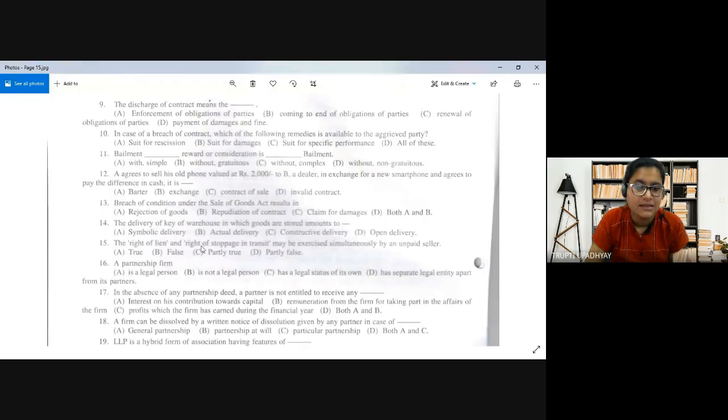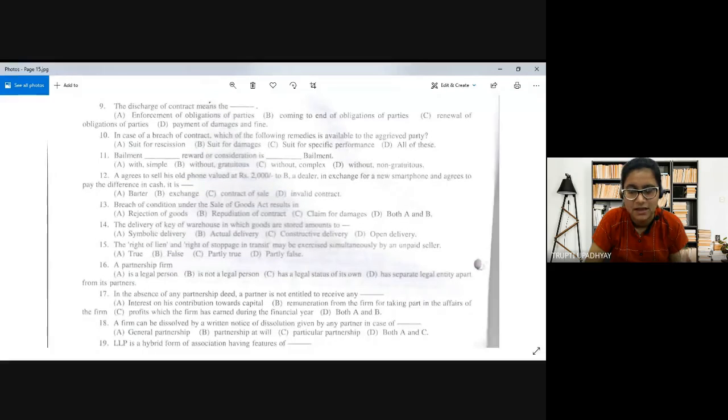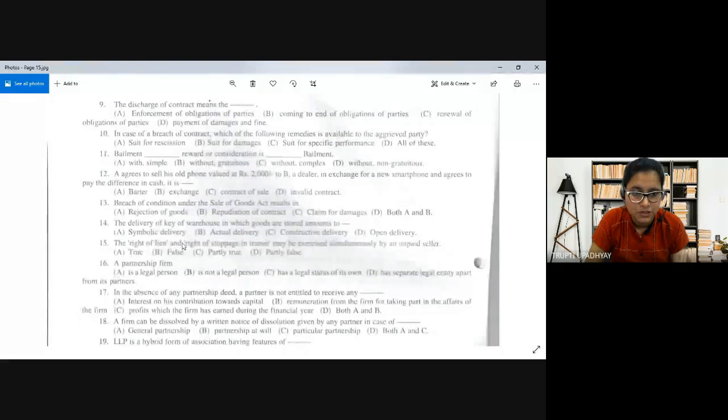And another is where his possession is lost, so he is regaining it. So can it be done simultaneously is the question. Obviously the confusion will be between option A and option B. C and D are just for choice. So the correct answer for this question is option A.